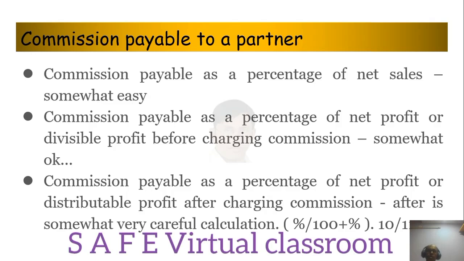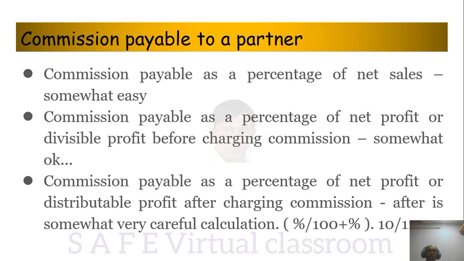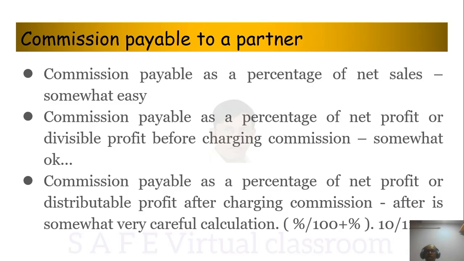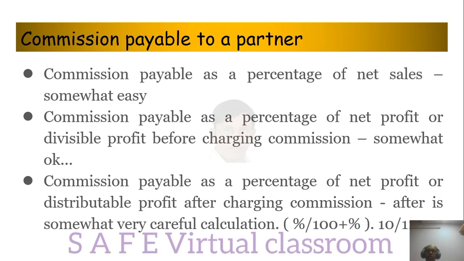Commission payable as a percentage of net profit or divisible profit before charging commission. So they would have given the profit and loss value, and they would have given some appropriations and all. So basically what you have to do is, from the profit and loss you have to take out all the appropriations, and whatever is remaining, that is the divisible profit. On that you have to calculate. So you have to first calculate the divisible profit and then calculate the percentage of that.